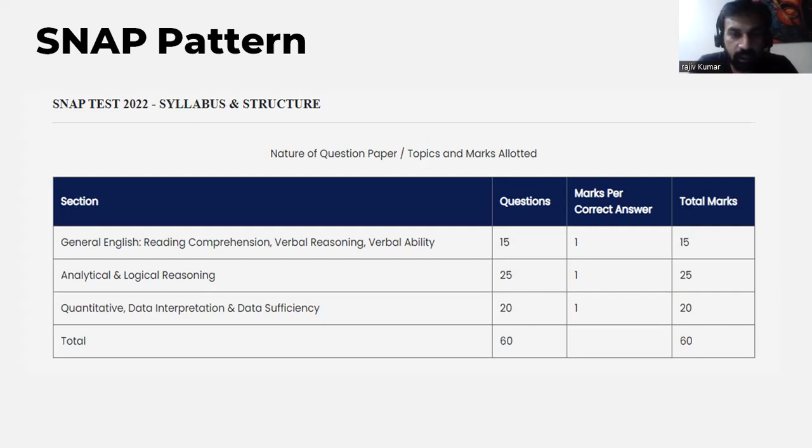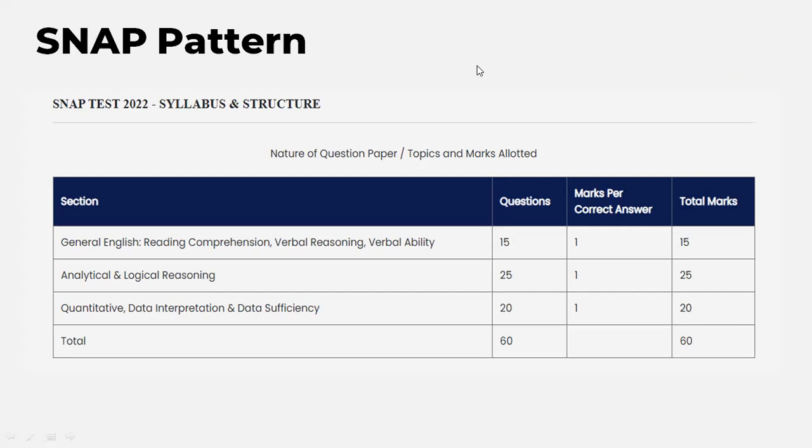Now the SNAP pattern. The SNAP test has different sections. One is General English, where we have to cover reading comprehension, verbal reasoning, and verbal ability. Then we have analytical and logical reasoning, with nearly 25 questions in that section. Then we have data interpretation and data sufficiency, with nearly 20 questions. These add up to 60 questions, and marks per correct answer is 1.